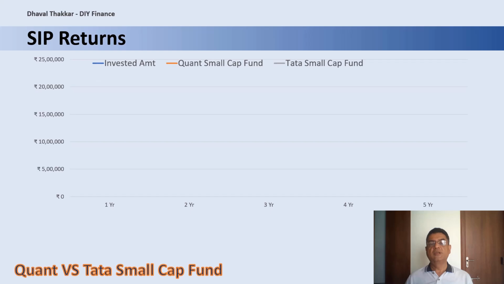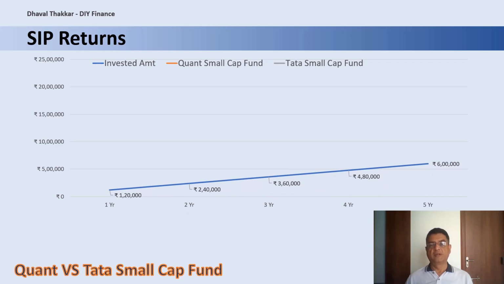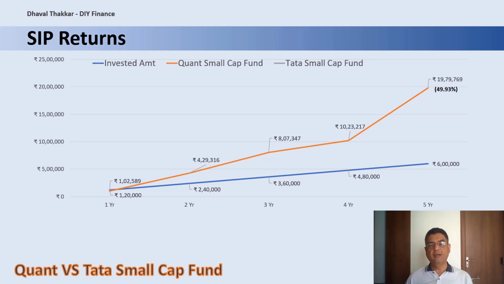Here we have taken a monthly SIP of Rs 10,000 for 5 years. Hence, the invested amount after 5 years would be Rs 6 lakhs, whereas the total corpus of Quant Small Cap Fund would be Rs 19 lakhs 79,000, which translates to 49.93% annualized returns, whereas for Tata Small Cap Fund, it would be Rs 13 lakhs 89,000, which is